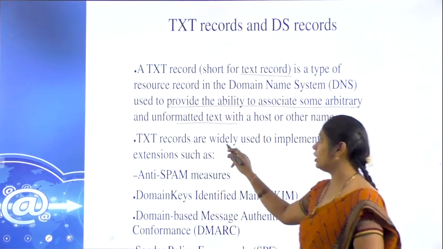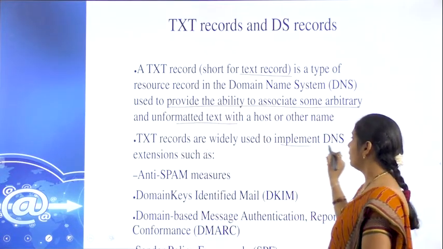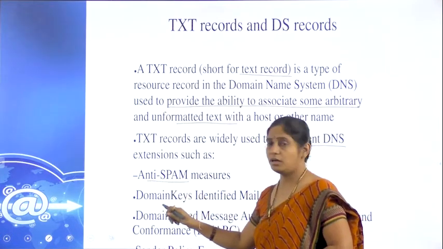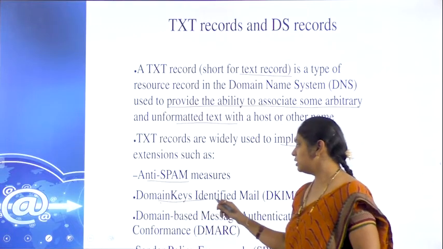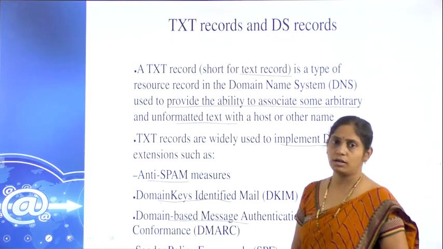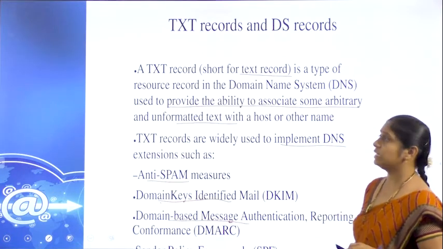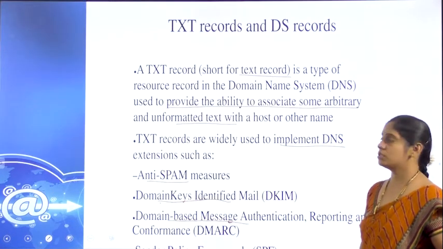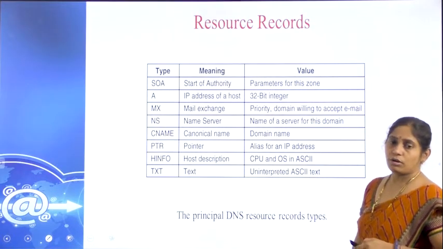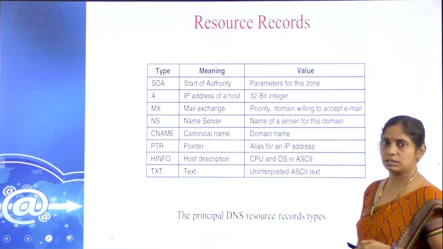So, these TXT records are implemented by DNS for anti-spam, the key identifications for messages and all. For all these purposes, the TXT record will be used. And these are some of the resource records we discussed till now.